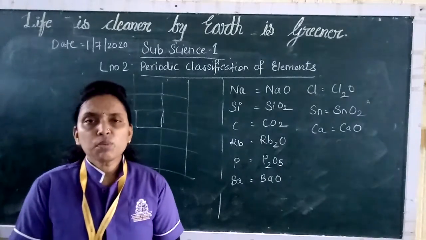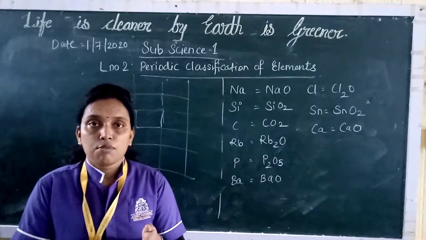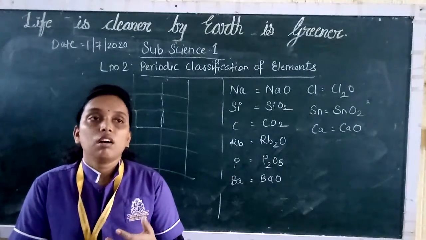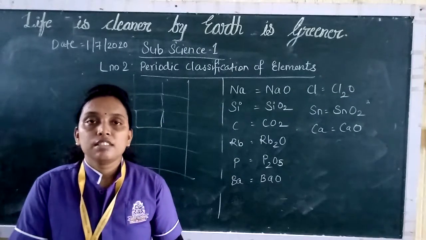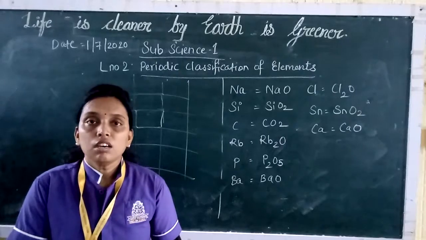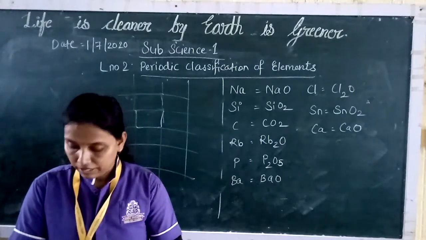Now, elements in the same group, like group 1, 2, show the same properties, or they show gradation, from top to bottom an increase or a decrease. So that is the gradation in the properties, like alkali metals, alkaline earth metals.